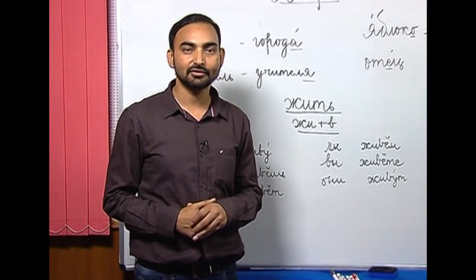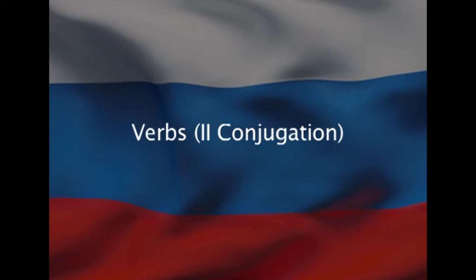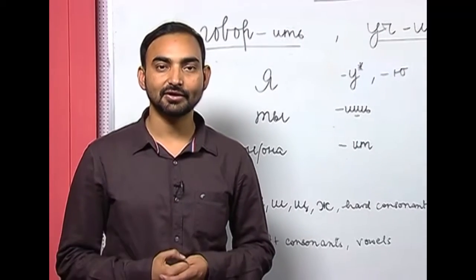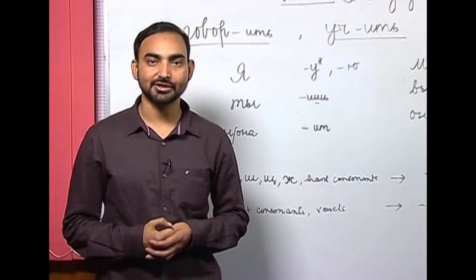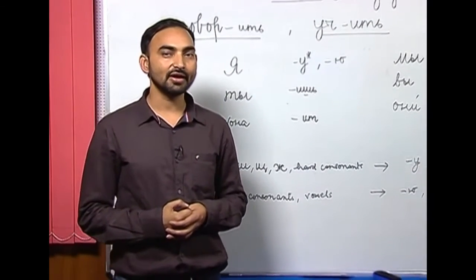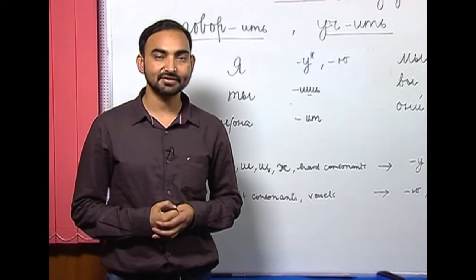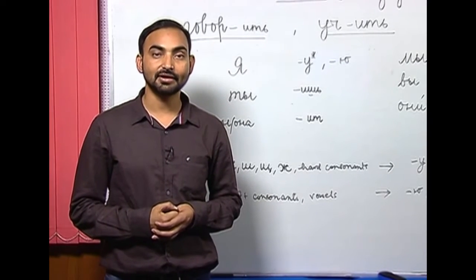Let us move on to the topics we are going to learn today. The first topic we have for today is the verbs of second conjugation. So far we have done the verbs with first conjugation. So, let us see what happens when we have verbs like говорить, учить, which is different from the verbs that we have done so far.